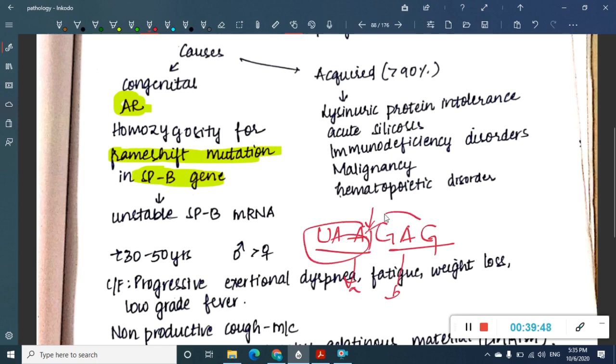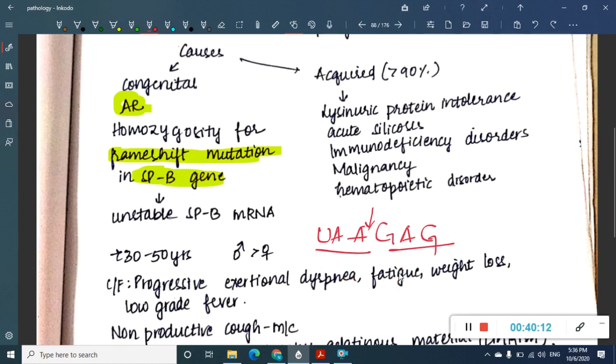This 3 becomes 1 and this 3 becomes 1 and this combines with something else. So as a result, this has been same, but this has been changed. All the amino acids which these codons code, all those will get changed because of insertion of one nucleotide. So that is called a frame shift mutation.